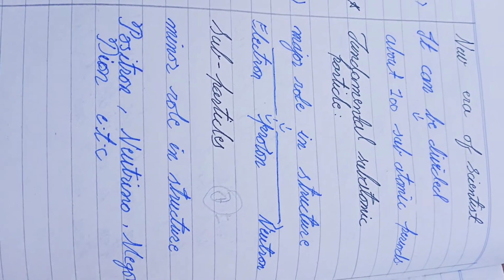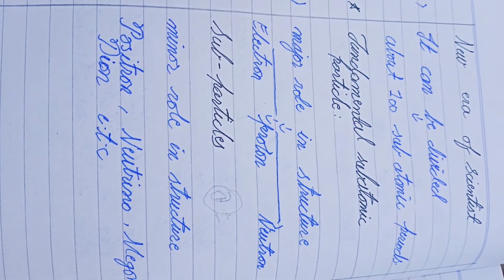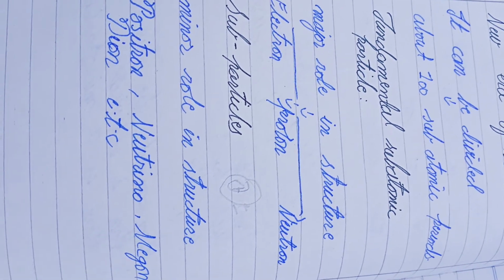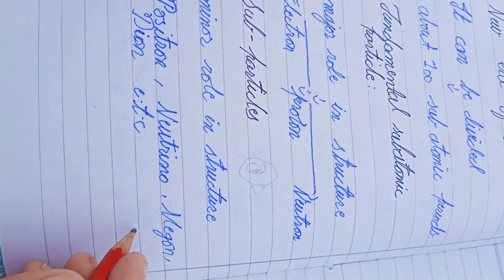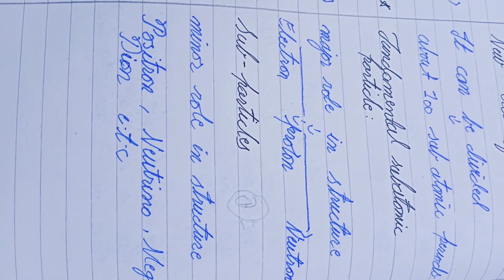After that, the subatomic particles play a minor role in structure, and we don't study these. Like there is a positron, neutrino, meson, deuteron. We don't know what these are, but I think they are elaborated in universities.